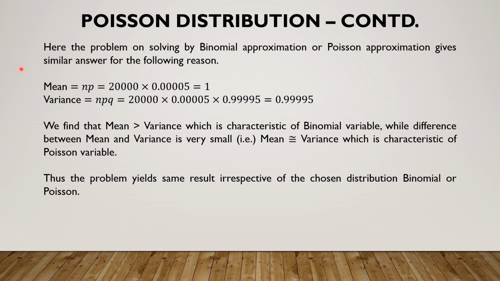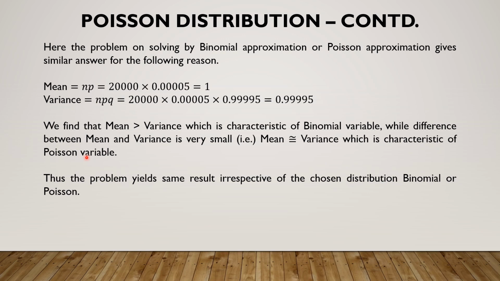For the present problem, the mean n into p is 1 and the variance n into p into q is 0.99995. In actuality, we find that 1 is greater than 0.99995. That is, the mean is greater than variance, which is the characteristic property of the binomial random variable, which means the problem had to be done by using the binomial distribution. But we observe that the mean and variance are almost the same. 1 and 0.99995 are approximately equal to each other, which means the problem can be done even by using the Poisson approximation, and that is why both binomial and Poisson approximation for the probability is the same.